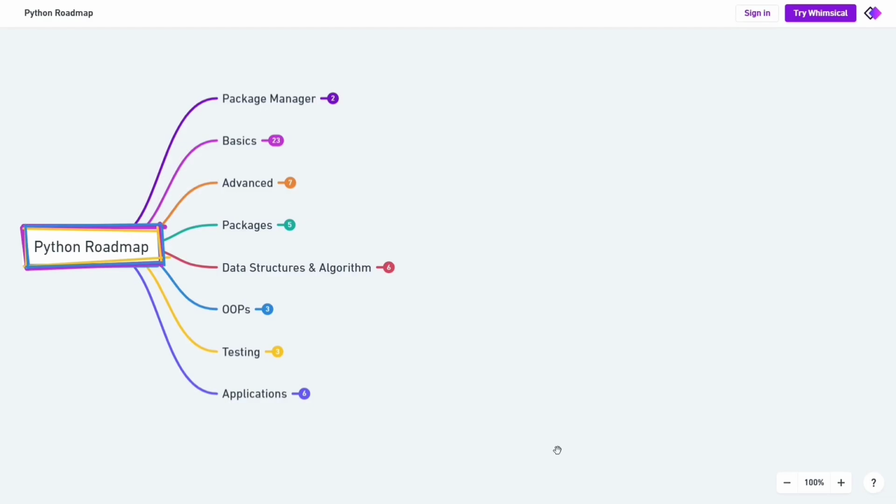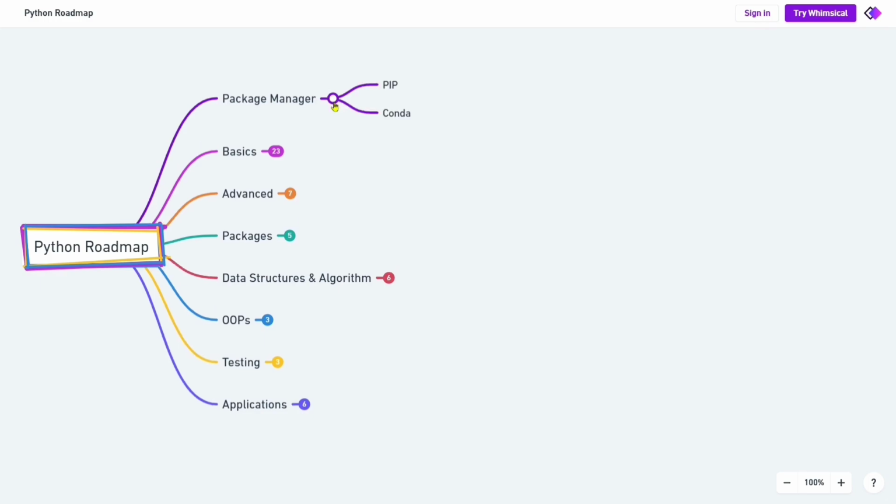In today's video, let us see the Python roadmap for beginners. The first and foremost thing to know is about Package Manager. Actually, the Package Manager is a tool which helps the developer to install the package or module while doing the programs and Python projects. So here we concentrated only on two main types, pip and conda. Pip is the default package manager which you'll get while downloading the Python to your local system.